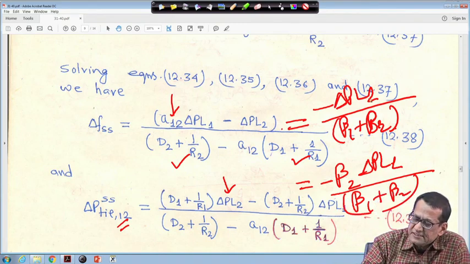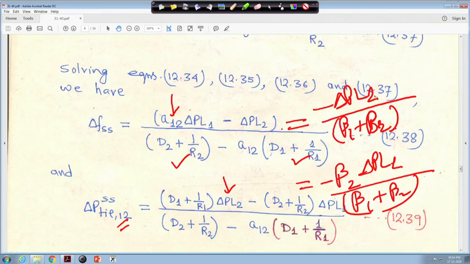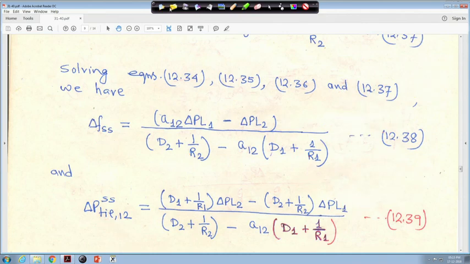So, this is minus delta PL1 upon beta 1 plus beta 2, and this is minus beta 2 delta PL1 upon beta 1 plus beta 2. So, this is the steady state error expression for the frequency, and this is for the tie power deviation, right. Now we will go back to that equation.